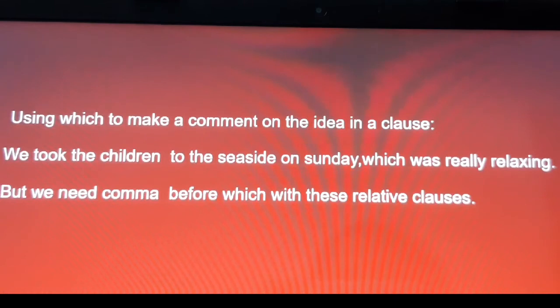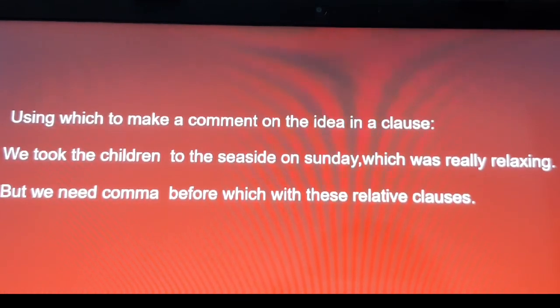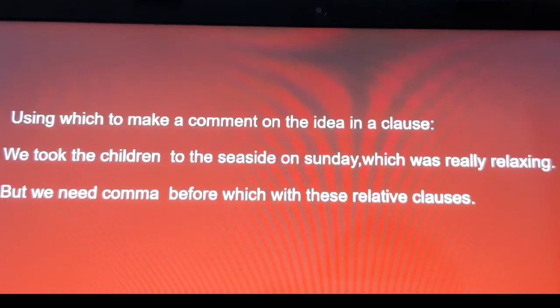We need a comma before which with these relative clauses.